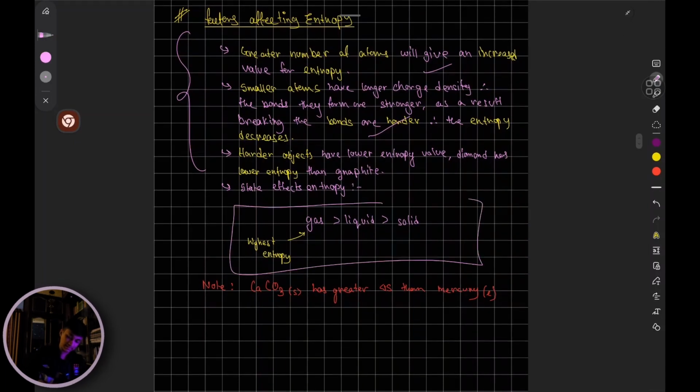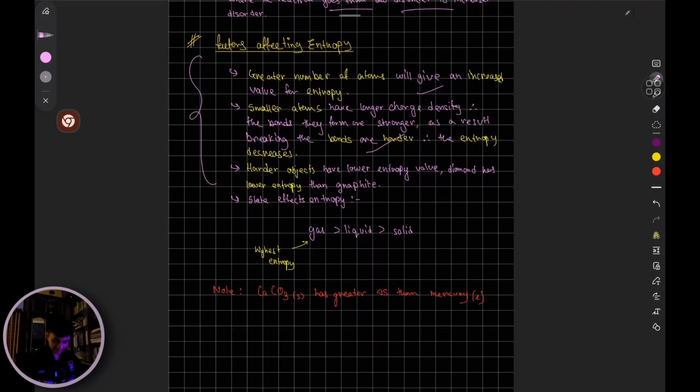Right. So again, the state changes. If you consider the states, gases are going to have the highest entropy. Why? Most random, most distributed, greatest disorder. Liquid, meh, middle. Solid, least. Right? Least entropy. Okay, so notice in this example of calcium carbonate and mercury, calcium carbonate has a greater entropy